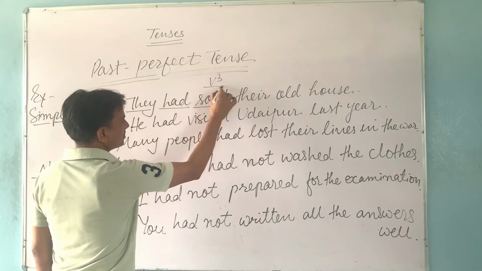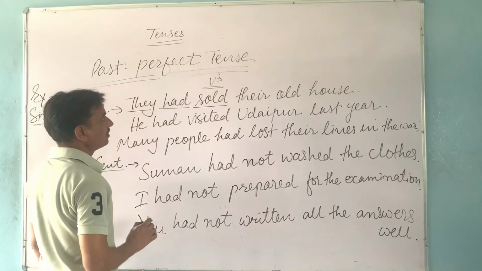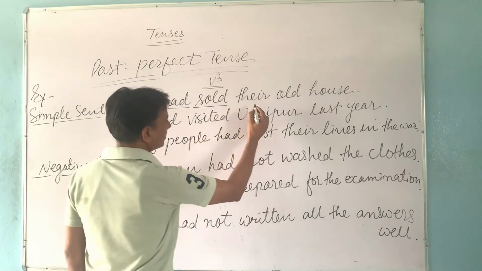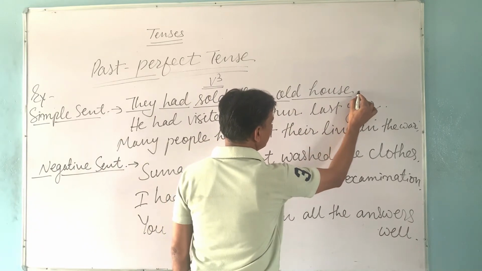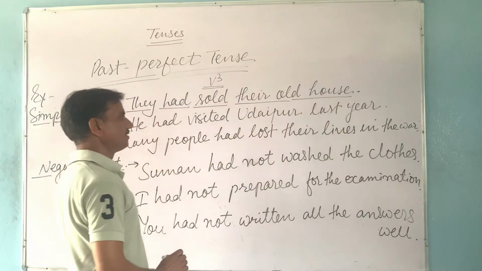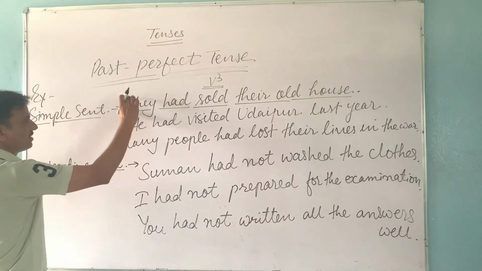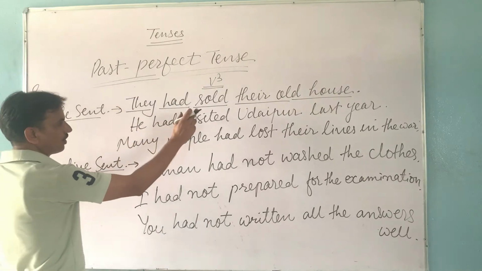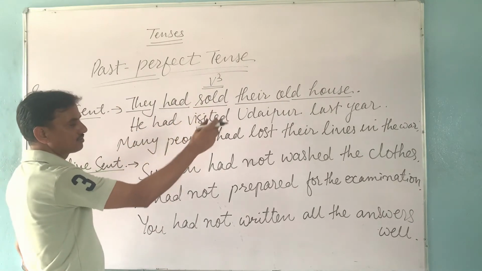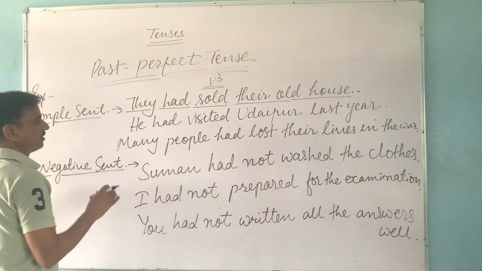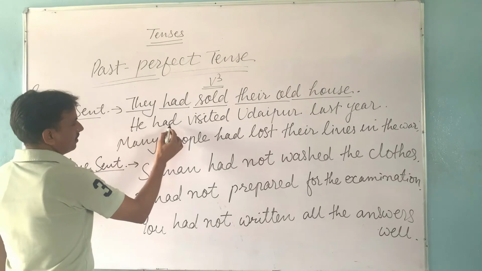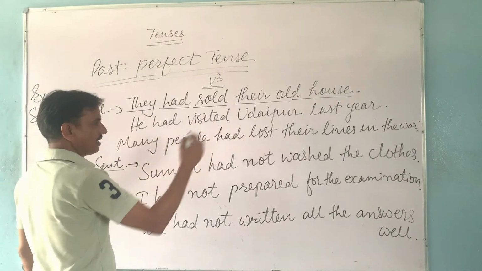Then the object: their old house is the object, and then a full stop. In this sentence, there are no other words. So this sentence indicates that the action of selling their old house had been completed in the past or previous period.